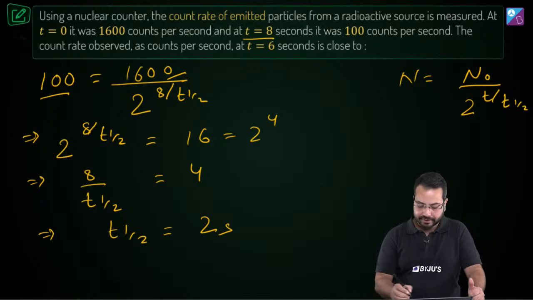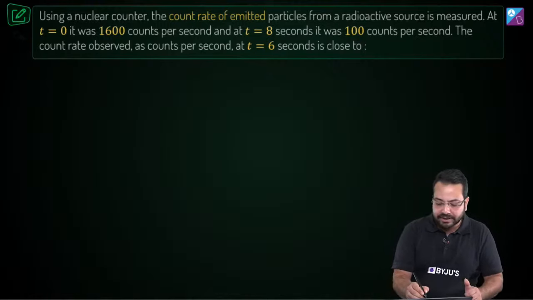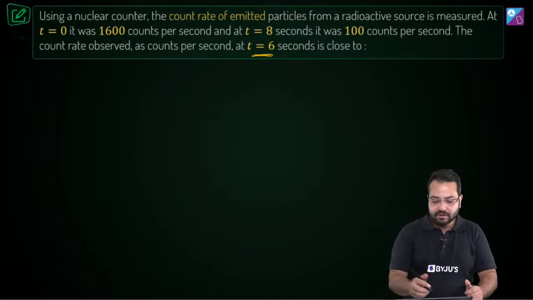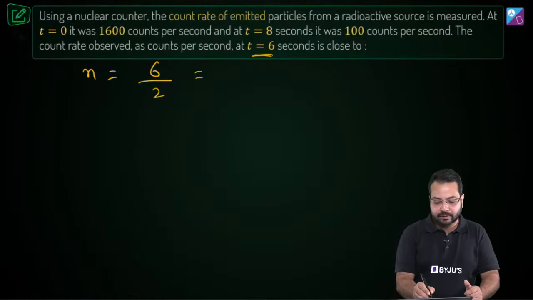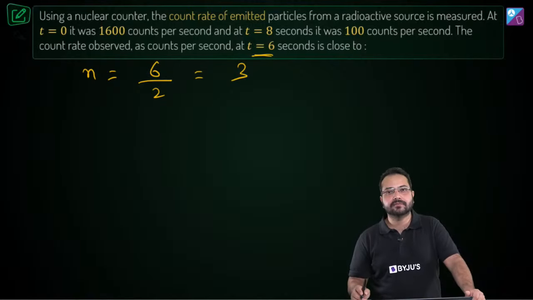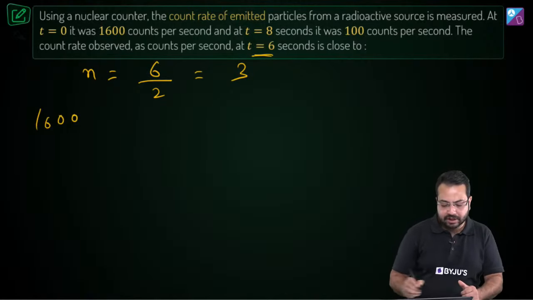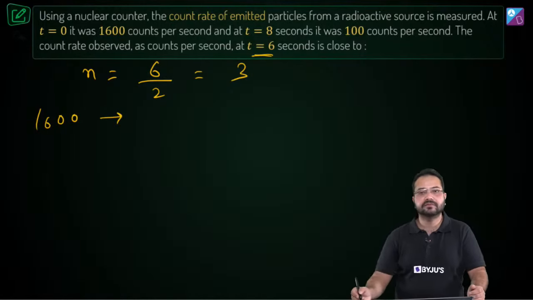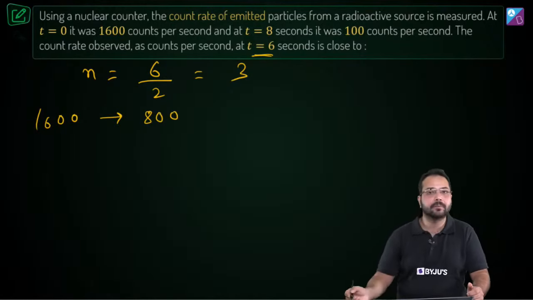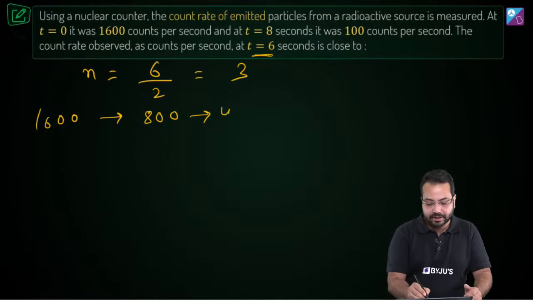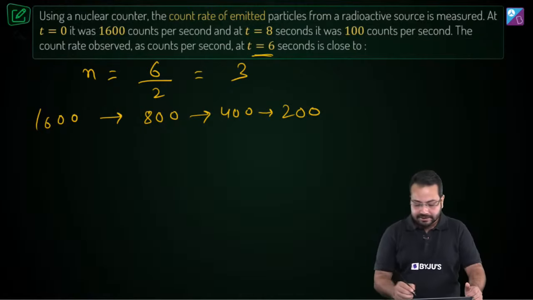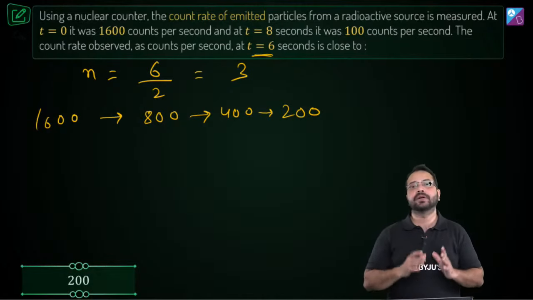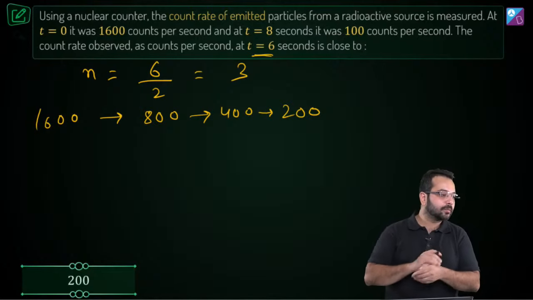Clear? Perfect. Now if this is clear, let's think how many half-lives have gone. So 6 seconds divided by 2 seconds, which is 3 half-lives. Is that correct? So what happens in 3 half-lives? The activity was 1600. In 1 half-life, it is going to become half, so this is going to become 800. In the next half-life, it is going to become 400. And in the next half-life, it is going to become 200. So at the end of 6 seconds, the activity is going to be 200 counts per second. Is that clear? Yes, Alok, perfect.